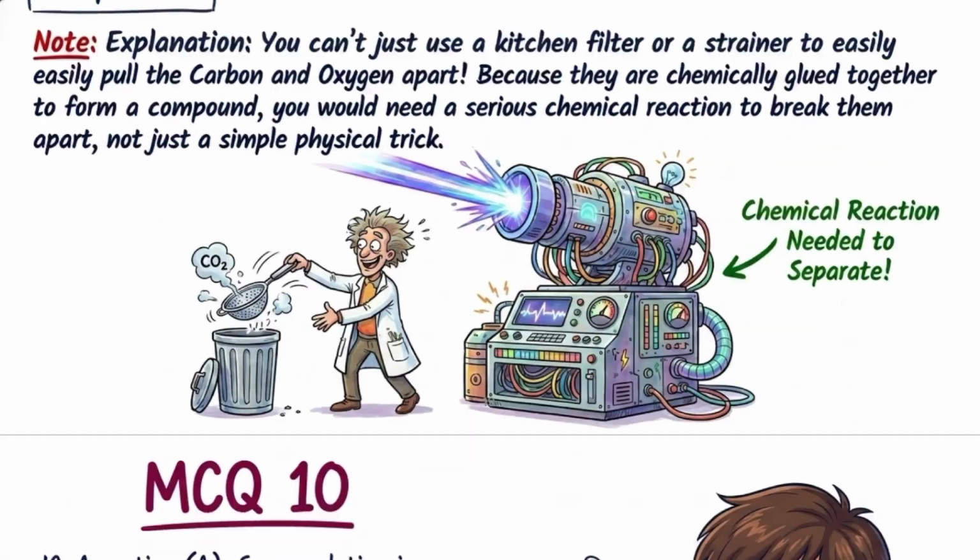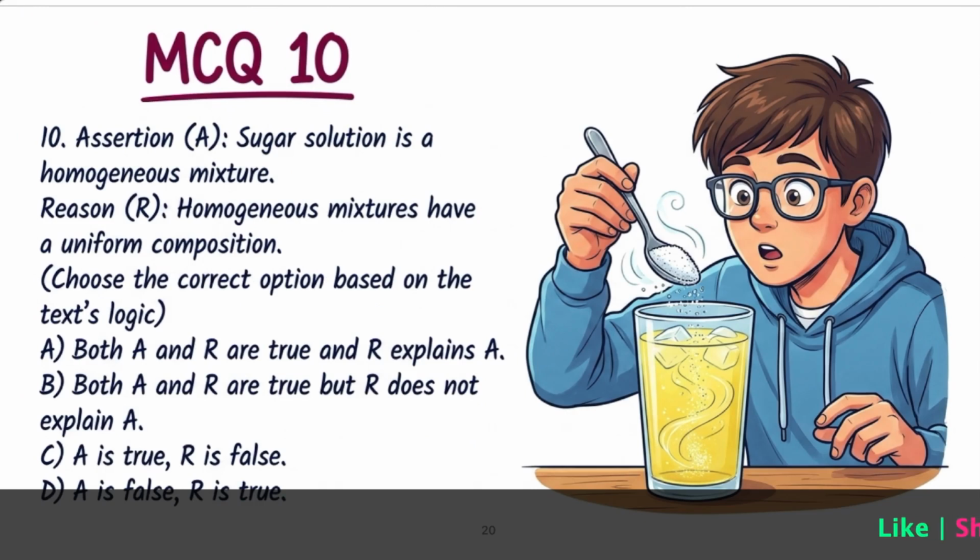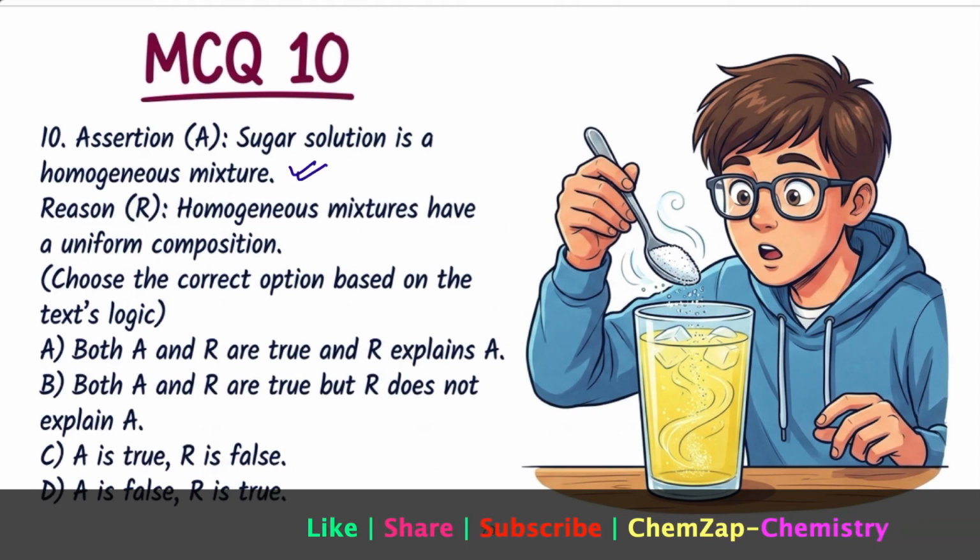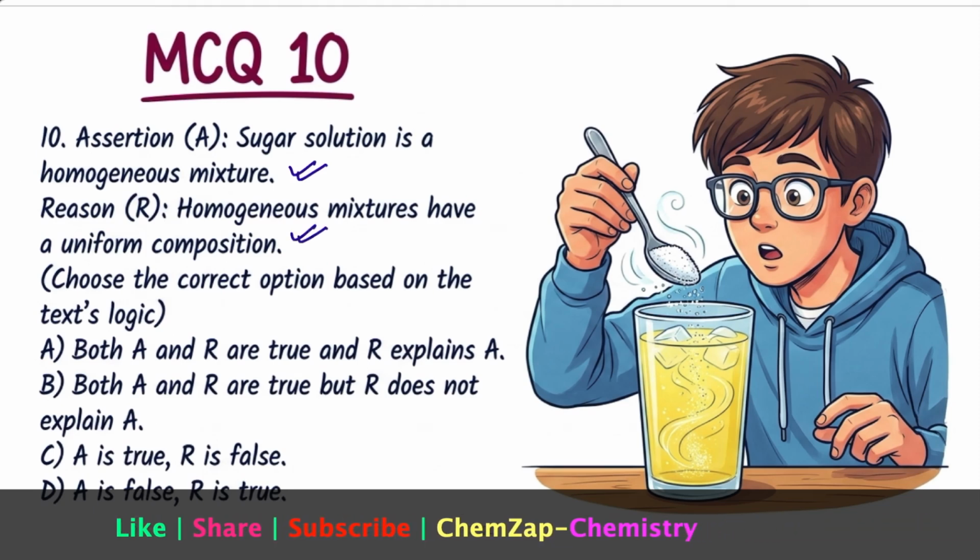Now the last question, question number 10. This is a question based on assertion and reason. Sugar solution is a homogeneous mixture. Yes, correct. Homogeneous mixtures have a uniform composition. Yes, it is correct. So both assertion and reason are correct, and the reason is the correct explanation of the assertion. So A is the answer.